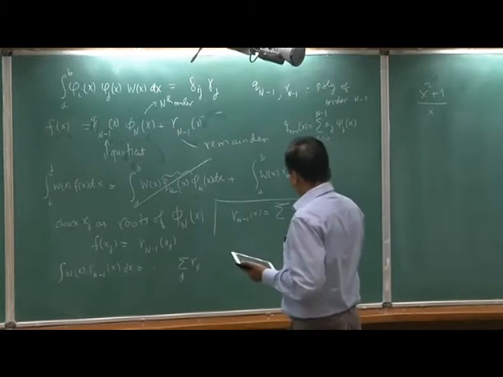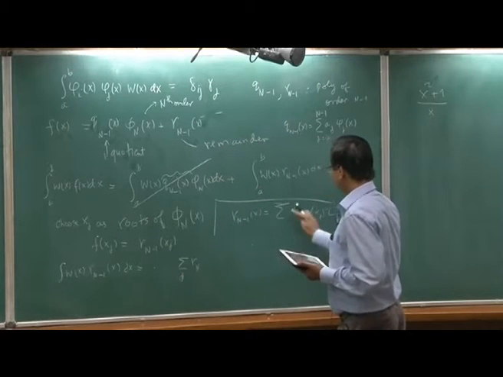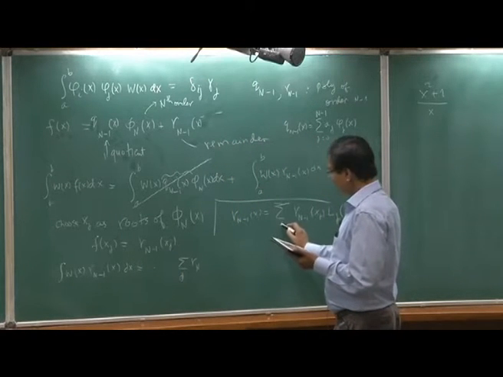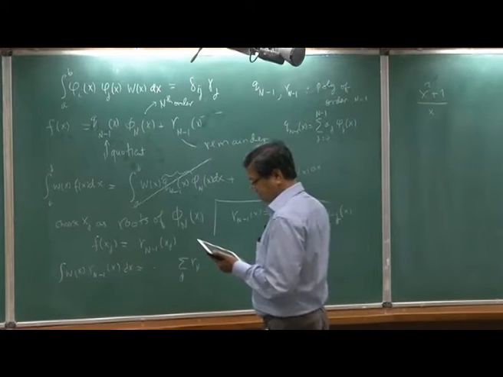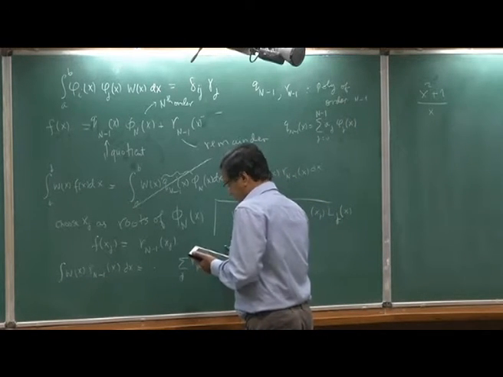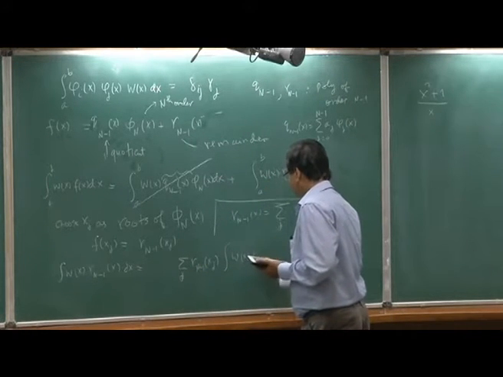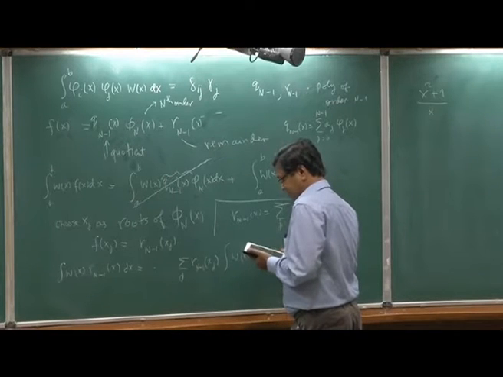So this guy I am substituting here. This is a constant, so it will come out of the sum. So it happens to be R_{n-1}(x_j) times the integral of w(x) L_j(x) dx.